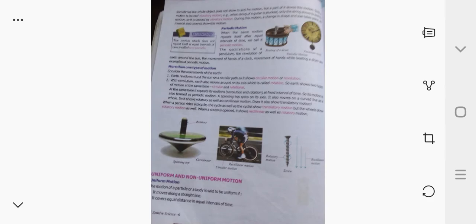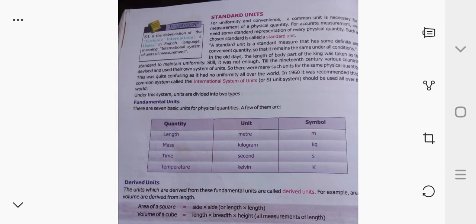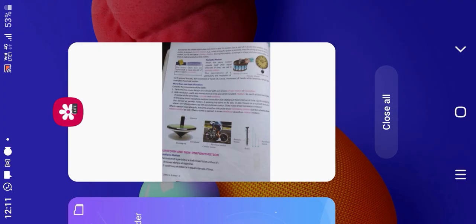Next, they went for standard units for uniformity and convenience. For uniformity and convenience, a common unit is used for measurement of a physical quantity. For accurate measurement, we need some standard representation of every physical quantity. Such a chosen standard is called a standard unit.